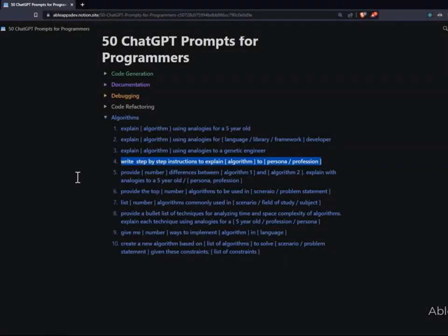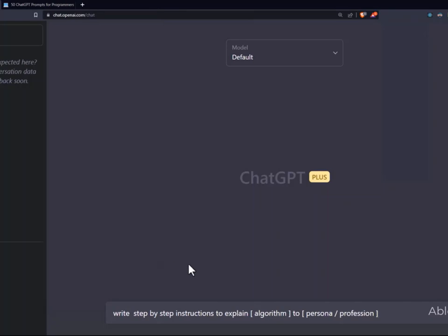Write step-by-step instructions to explain a certain algorithm to a persona or a professional. Again, you can use this, let's say you are at a boot camp and you're training people and there are people from different industries. Let's say you have a marketing professional who wants to learn about computer science and algorithms. You can ask ChatGPT to help you explain this to a marketing professional. So let's see an example. This time, let's take the example of binary search to a sales professional. Let's say the sales professional wants to learn coding and switch careers.